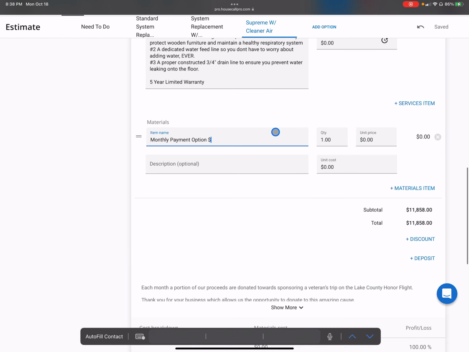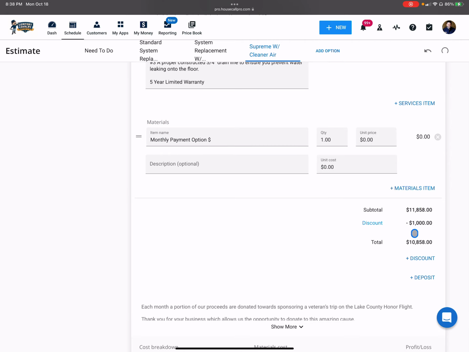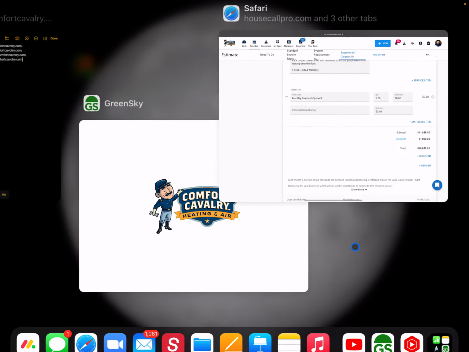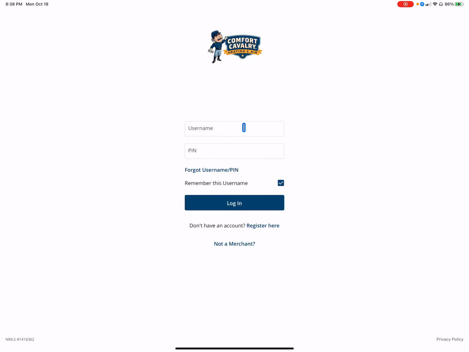Okay, so on this one here, we have to remember this particular system receives a $1,000 instant rebate currently. So we want to take our $1,000 off before we figure out our monthly. Update. So now our total goes to $10,858. Jump back into here. I have to remember to do this.